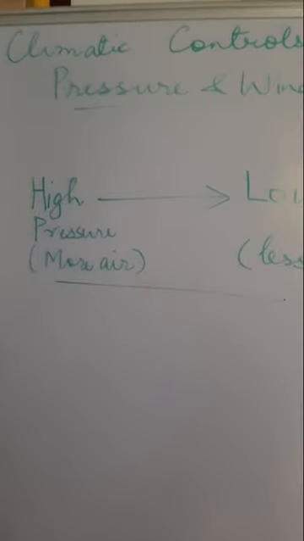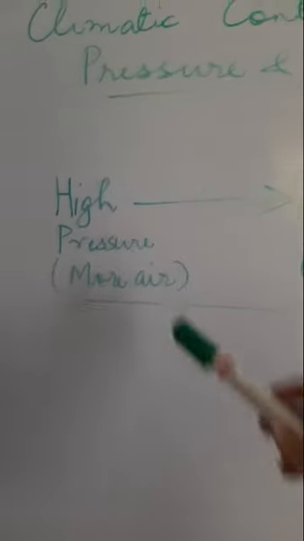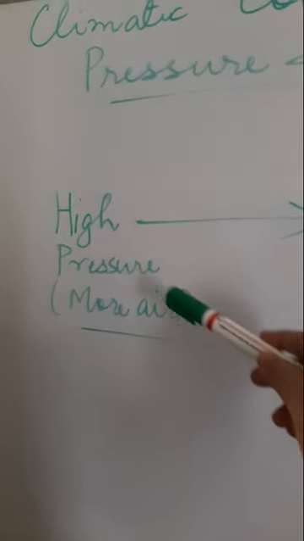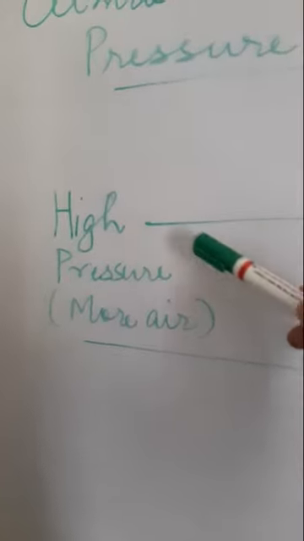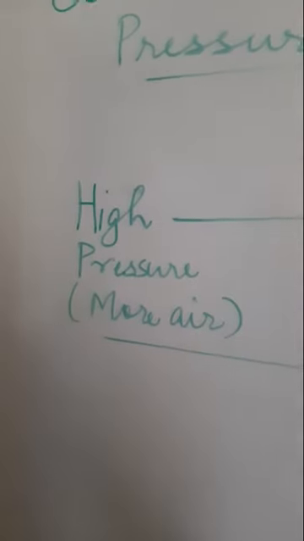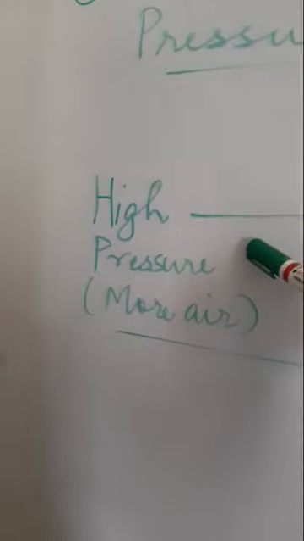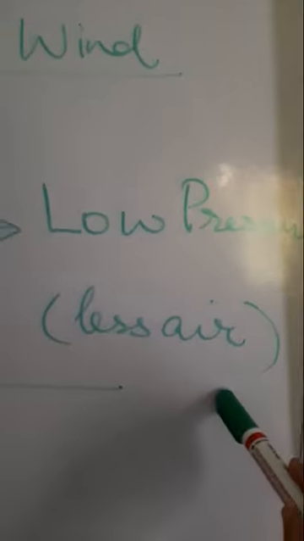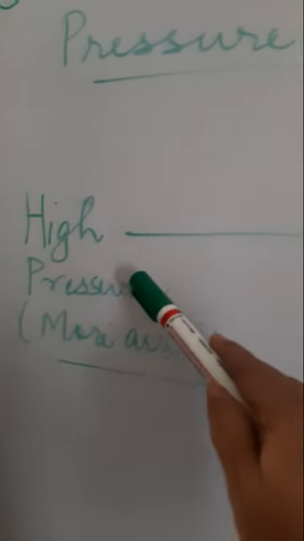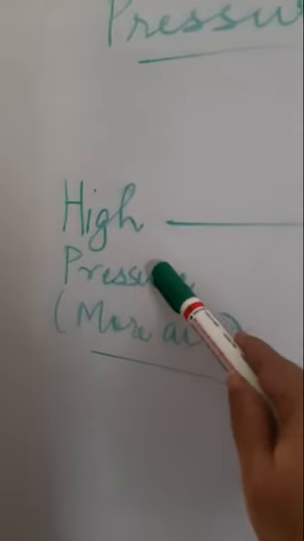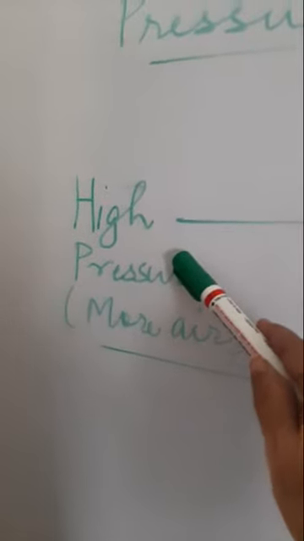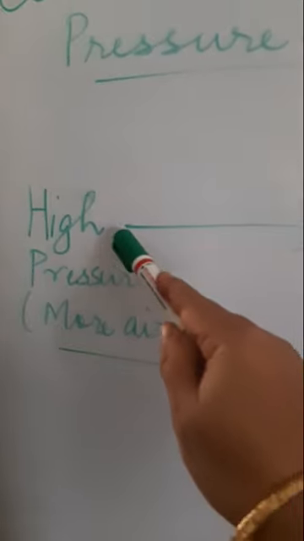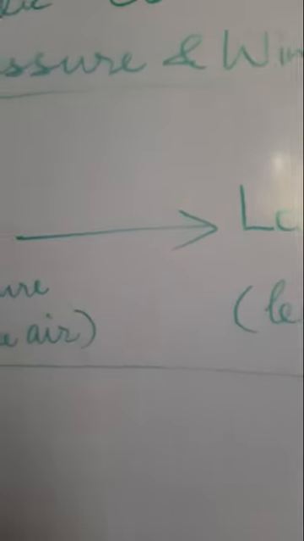Now here one thing I will again repeat: when there is high pressure, there is more air. Here pressure means the amount or the volume of air that is present there. So high pressure means more volume of air is present, and low pressure means less volume of air is present. So wind will always move from the areas where there is more pressure or high pressure to the areas where there is low pressure. So wind will always move in the direction of high pressure to low pressure.